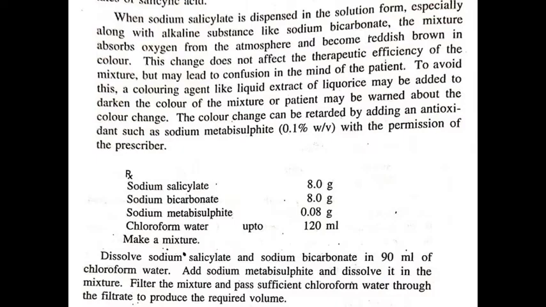Here sodium salicylate and sodium bicarbonate are dissolved in chloroform water, and sodium metabisulfite is added, which acts as an antioxidant. Then filter the mixture and pass sufficient chloroform water through the filtrate to produce the required volume.